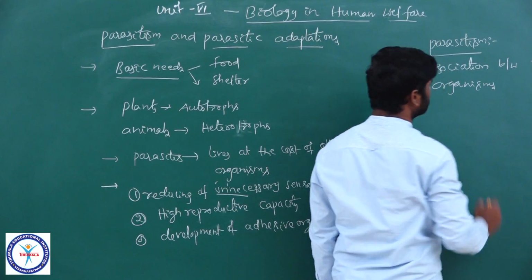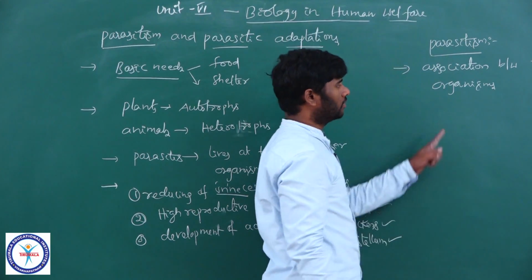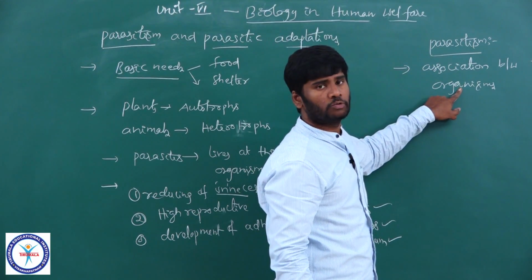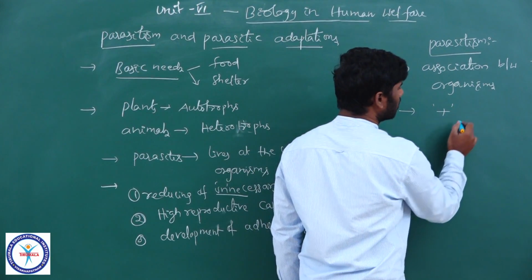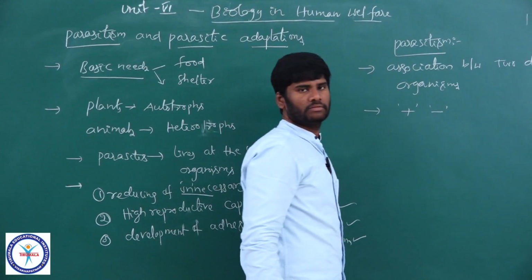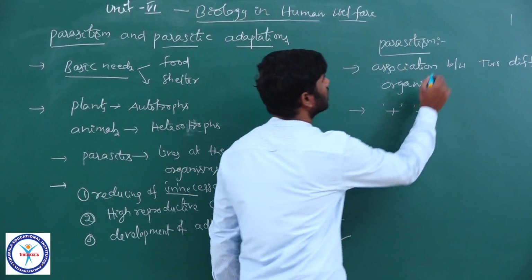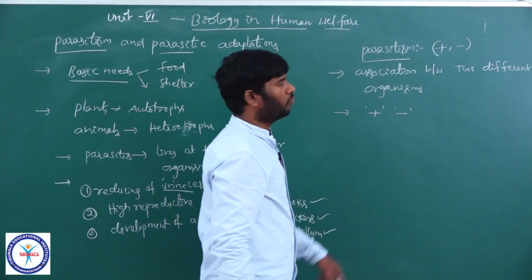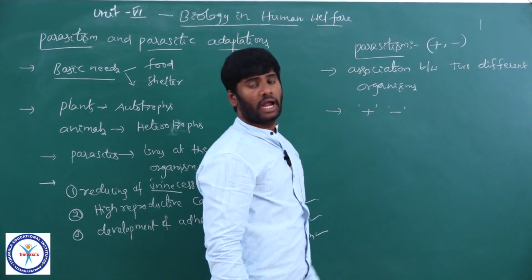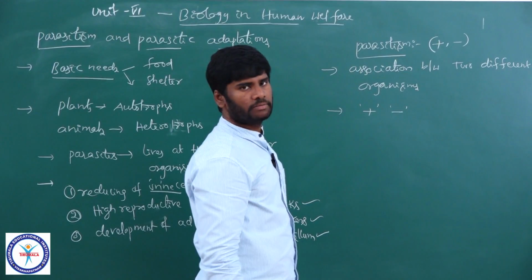These two organisms belong to two different species, in which one is benefited and the other one is affected. So parasitism is a plus-minus association. One is benefited, the other one is adversely, severely affected.